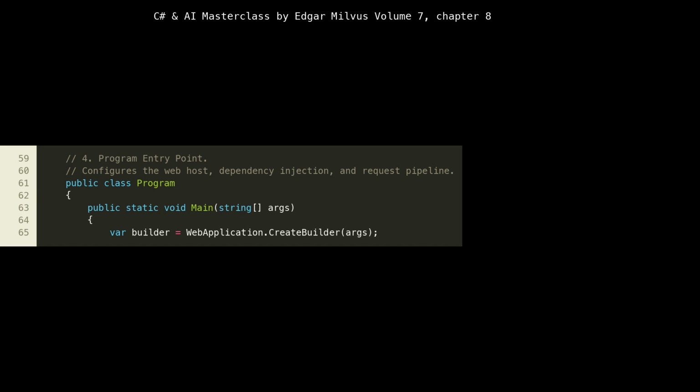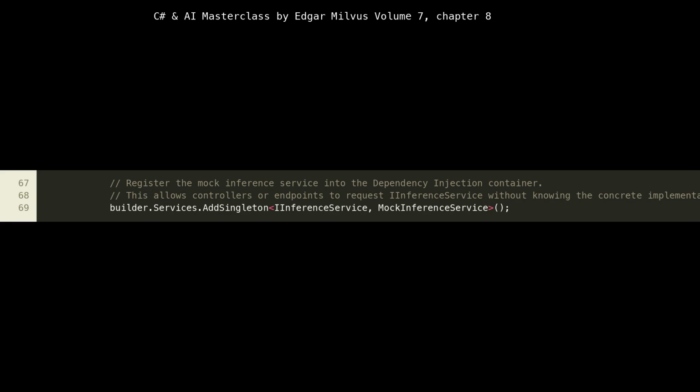to bootstrap an application. Notice at lines 67 to 70, we register our MockInferenceService with the dependency injection, DI, container. builder.Services.AddSingleton<IInferenceService, MockInferenceService> is a critical line. We register IInferenceService to be implemented by MockInferenceService as a singleton. This means only one instance of MockInferenceService will be created throughout the application's lifetime and shared across all requests.